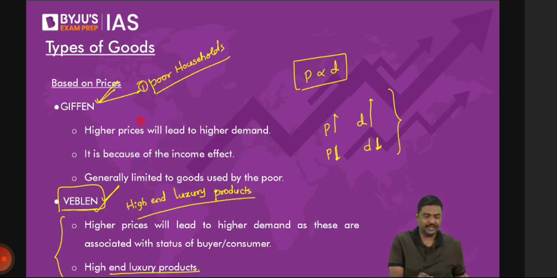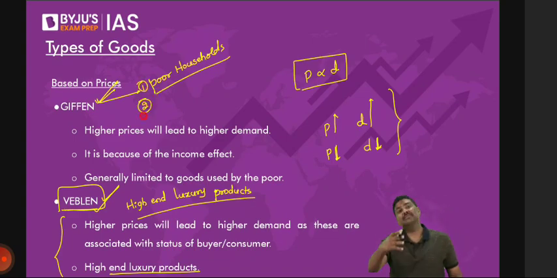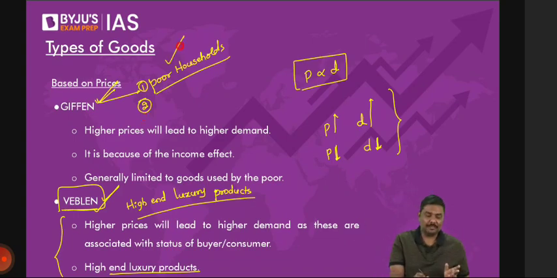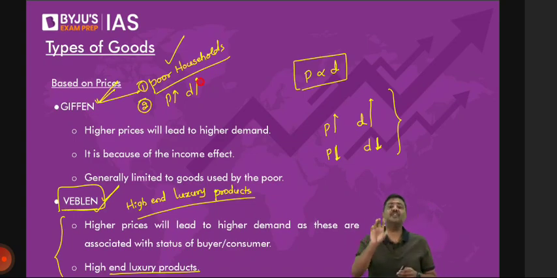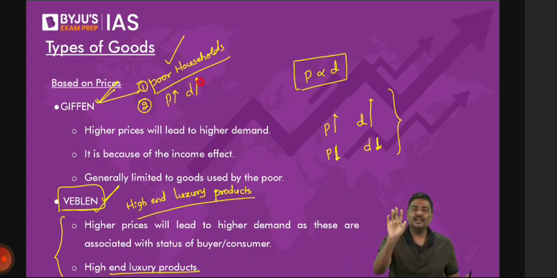Second point, whenever the prices of the Giffen goods go up, the demand will also go up. So how is that possible? You are saying it's a poor house, and second, you are saying when the price goes up, the demand will also go up. How is that possible? Let me give you a very, very simple example. Follow the explanation. Imagine here is a person, and the person is purchasing, let's say, rice.